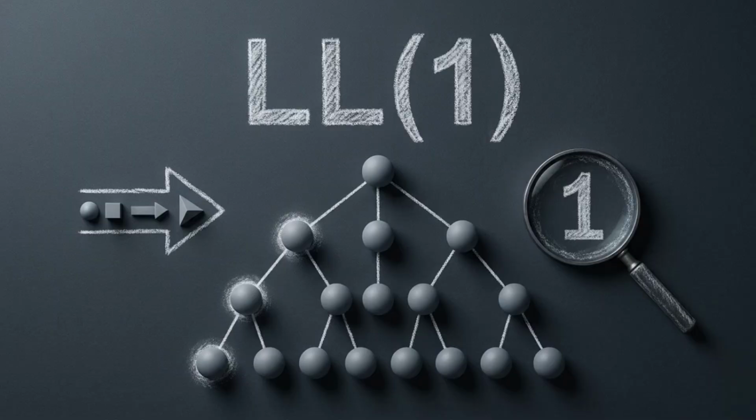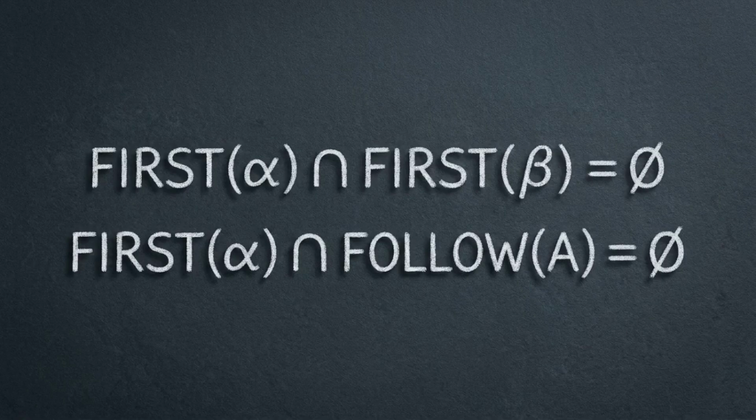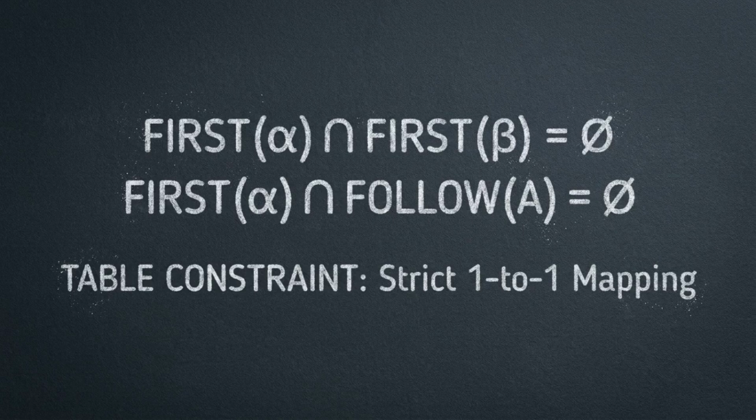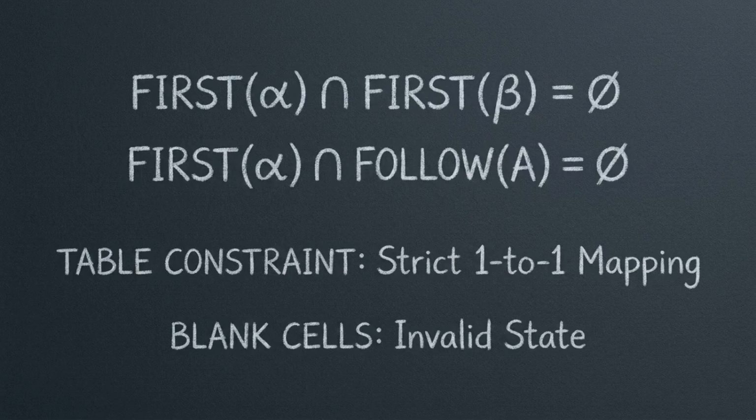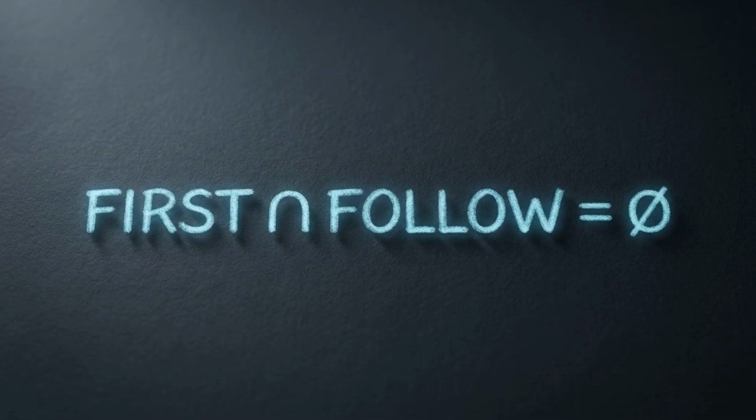To consolidate the mechanics, LL1 operates by scanning left to right, computing a leftmost derivation, and relying on precisely one lookahead symbol. The math demands that alternative first sets never overlap, and if epsilon is involved, the first and follow sets must also remain completely distinct. In your table, multiple entries mean your grammar failed the test and is not LL1. But if the parser hits an empty cell during execution, that simply means there is a syntax error in the source code. LL1 parsing forces ambiguous, human-readable grammar into a rigid deterministic structure. When the math aligns, the machine knows exactly what to do.